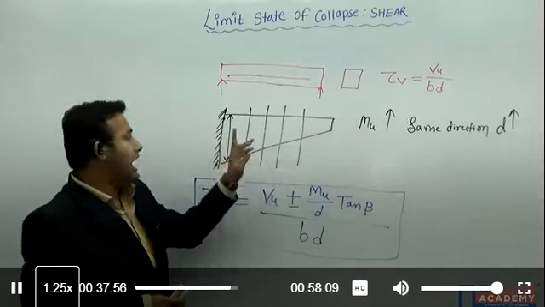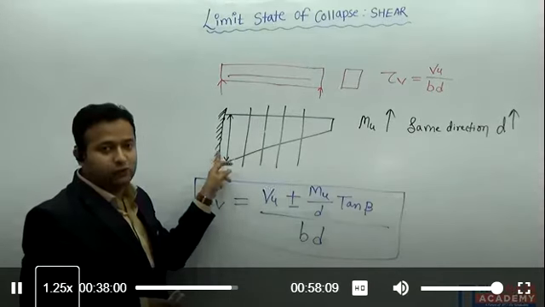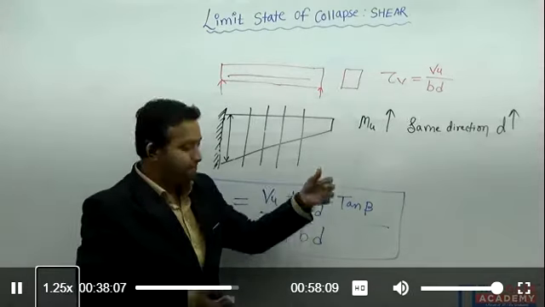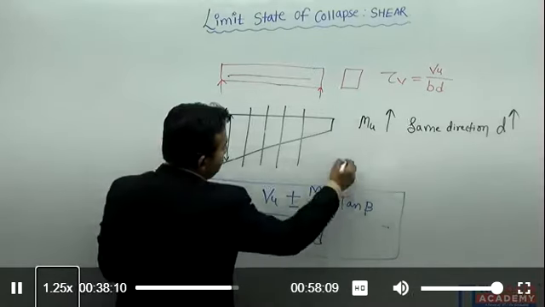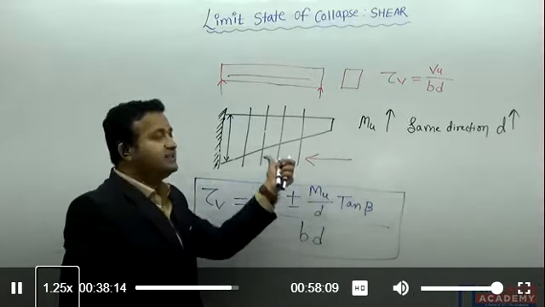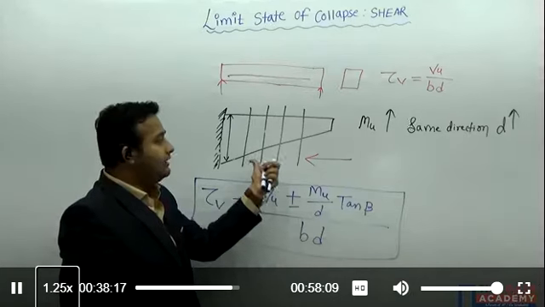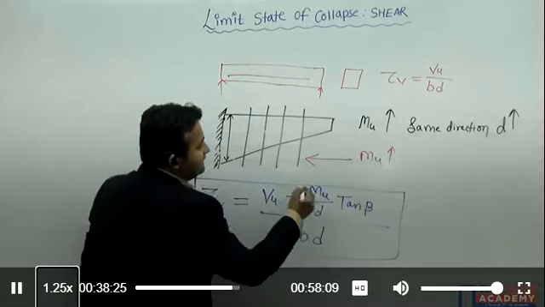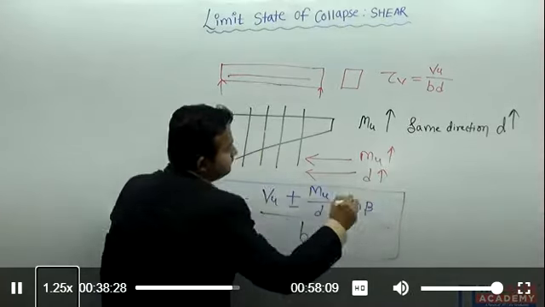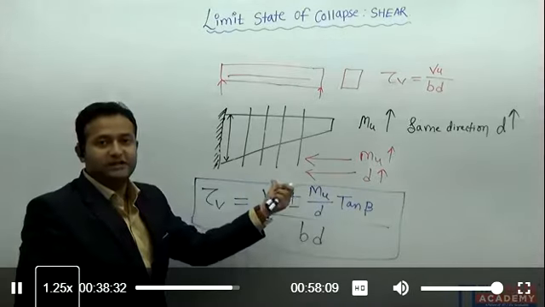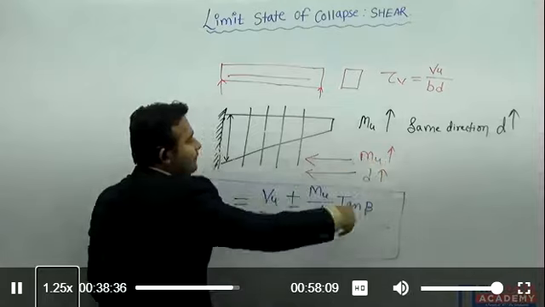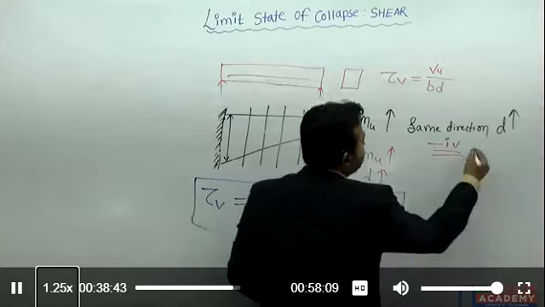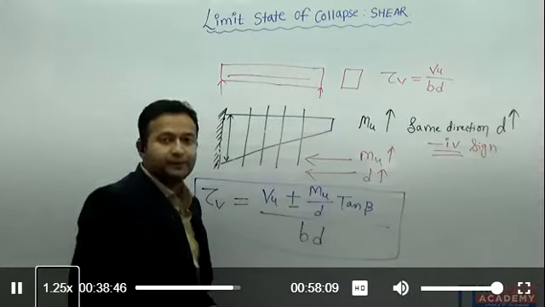Consider this case. I know the maximum bending moment is near to support. Here I am getting the maximum bending moment and here I am getting the zero bending moment. Means bending moment is increasing in this direction towards support. And depth, this is Mu is increasing in this direction and the depth is also increasing in the same direction. So if I am facing this type of the condition, I am going to use negative sign. Negative sign should be used here.